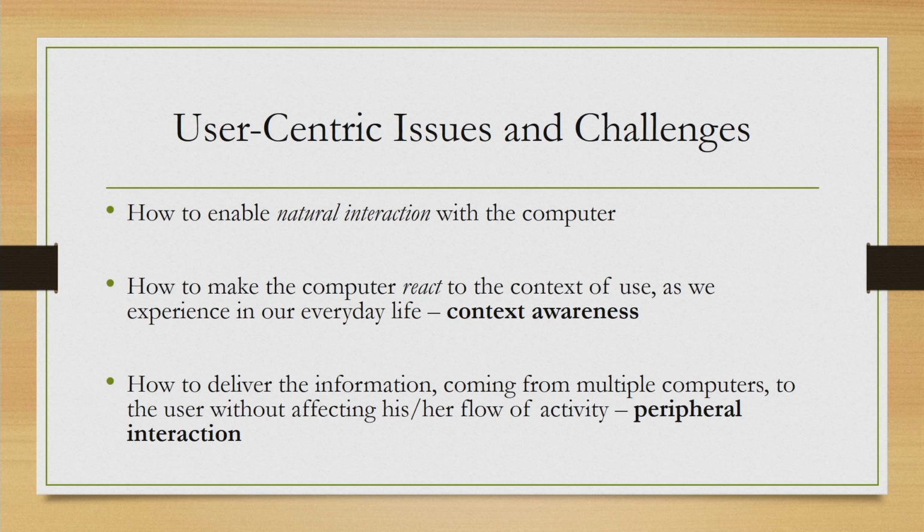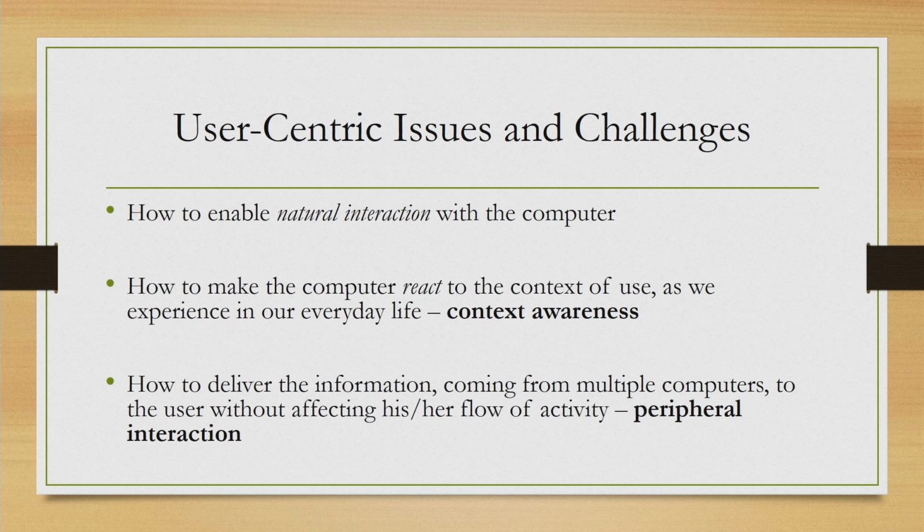Then how to enable the computer with which we are interacting to react to the context of use as we experience in our everyday life. So, that is context awareness. And finally, how to deliver the information coming from different sources or multiple computers to the user without affecting his or her flow of activity. So, this comes under a research area known as peripheral interaction.